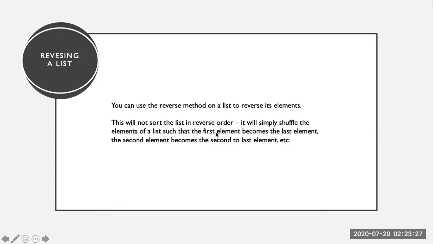It actually does not sort in reverse order; it simply reverses the sequence in which the list is initially available. So, for example, we'll try to run this.